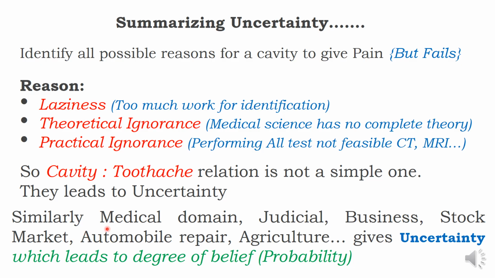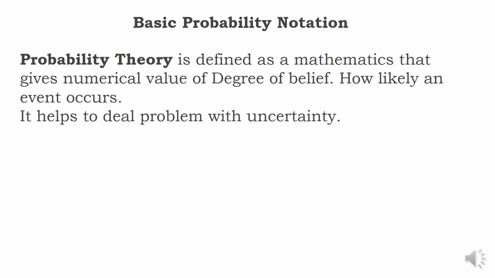So what is the conclusion? Your conclusion is based on probability, that is degree of belief. So we are going to discuss probability to give conclusions about uncertainty. Let us have a basic probability notation. Probability theory is defined as mathematics that gives a numerical value, that is degree of belief.